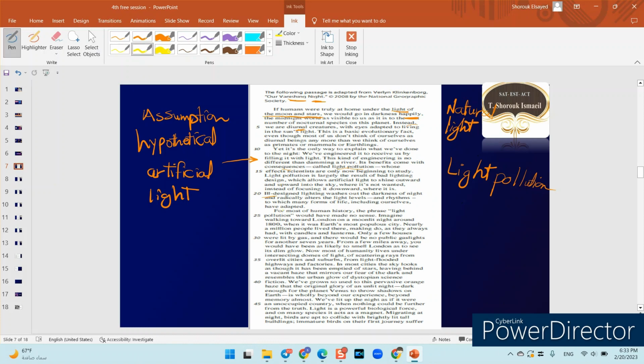Okay, for most of human history, let's come to this word, it's important. That's history. So I'm talking about the past. I'm not talking about the present time. So here, when I say human history, I'm talking about the past. The phrase light pollution would have made no sense. It means that people didn't know about light pollution because it wasn't actually there.